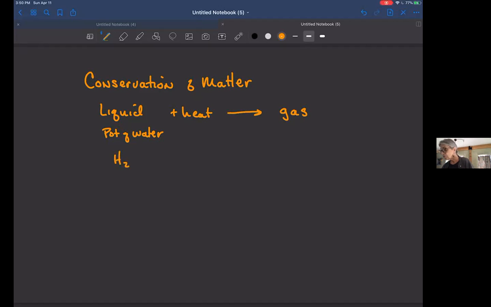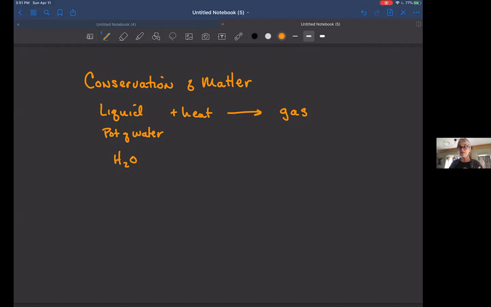So H2O, in its liquid form, forms bonds between water molecules that makes it a liquid. And we're breaking the bonds between the water molecules in order to release the water as steam. And so we do not lose mass in that process.